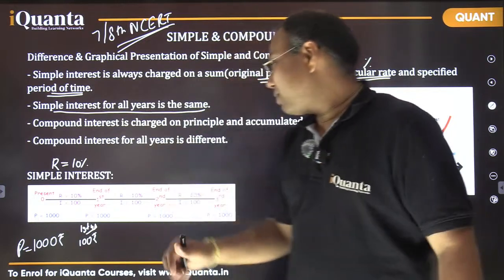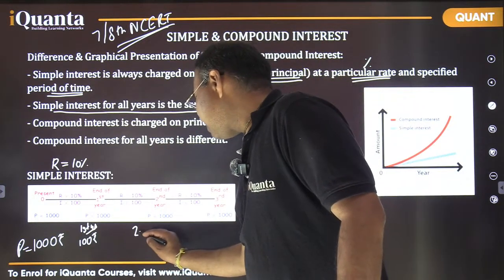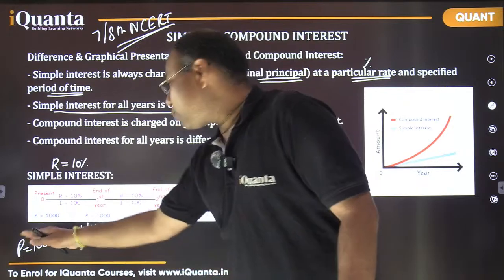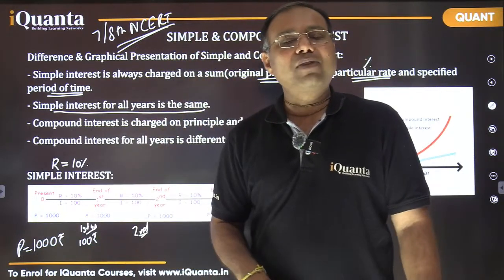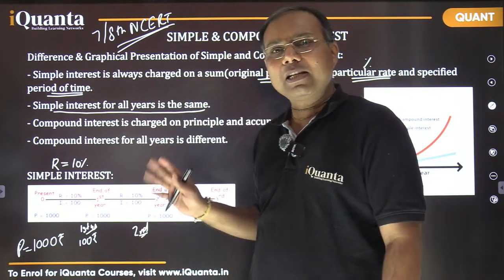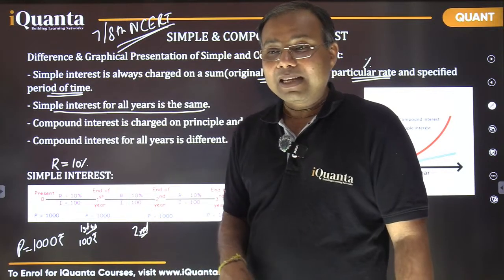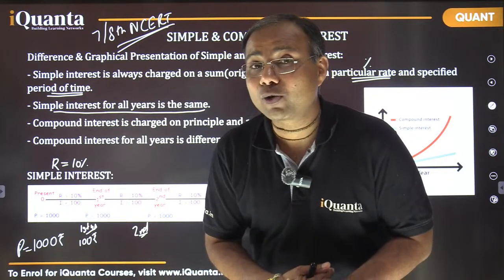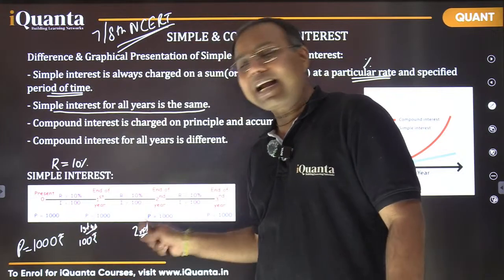Now can you tell me what about the second year? If this amount is continued to be invested, in the second year how much interest are we going to get? First year we got 100, how much in the second year?